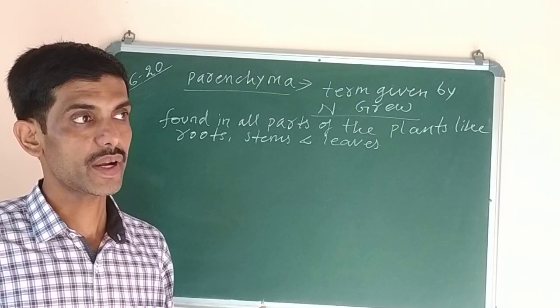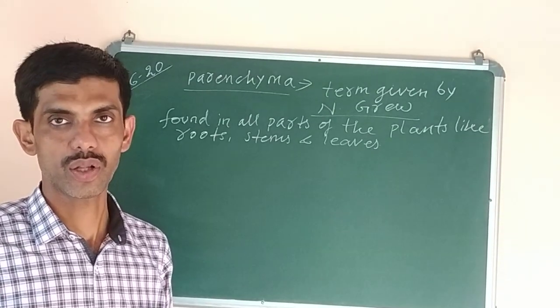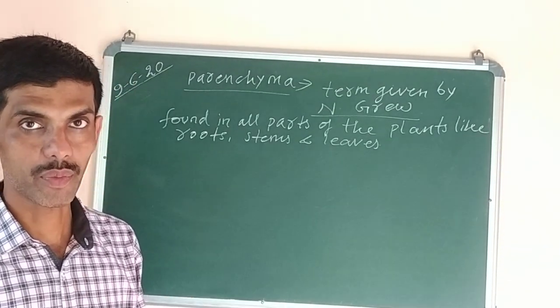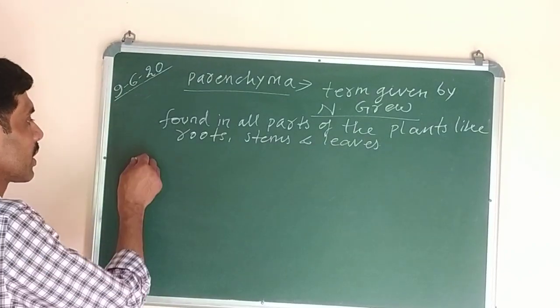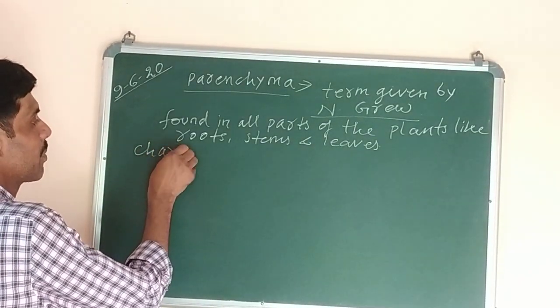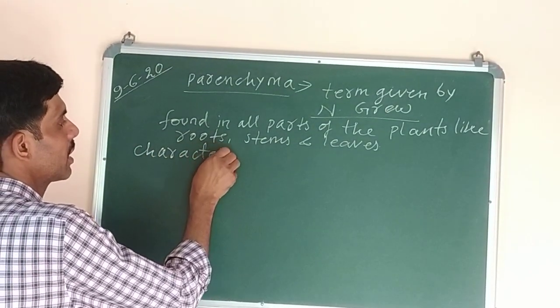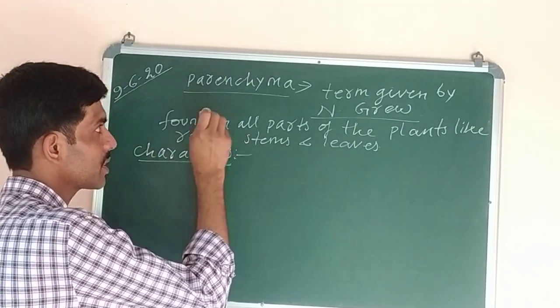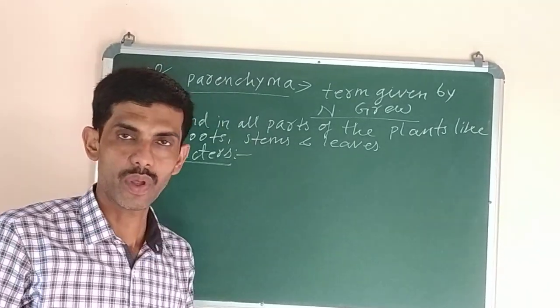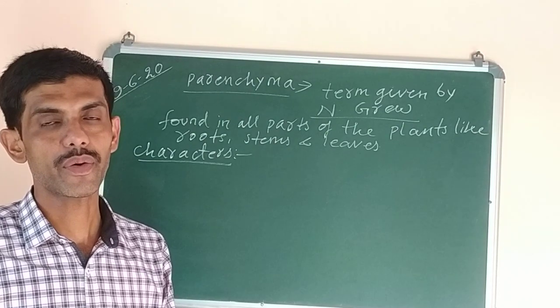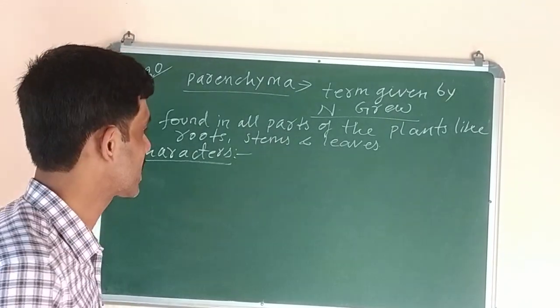And there are different types of modifications also. But one by one we will study about its characteristics. What are the characteristics, the diagram and all? What are the characteristics of parenchyma tissue? Parenchyma tissue is made up of isodiametric cells.